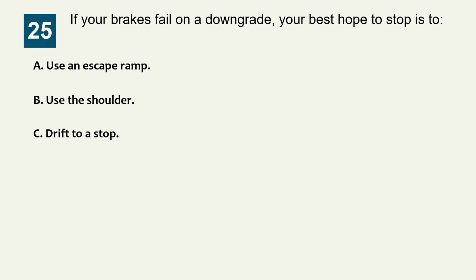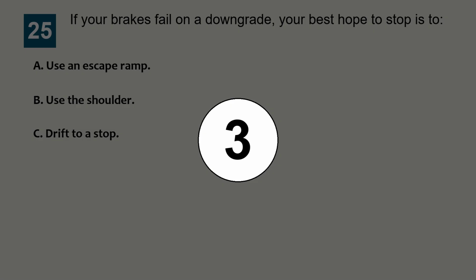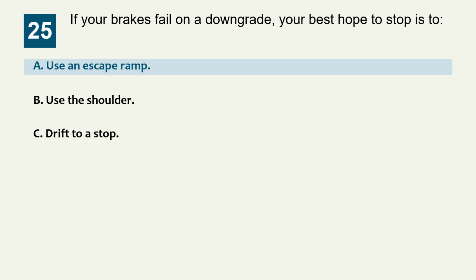Question 25. If your brakes fail on a downgrade, your best hope to stop is to: Option A, use an escape ramp. Option B, use the shoulder. Option C, drift to a stop. The correct answer is option A, use an escape ramp.